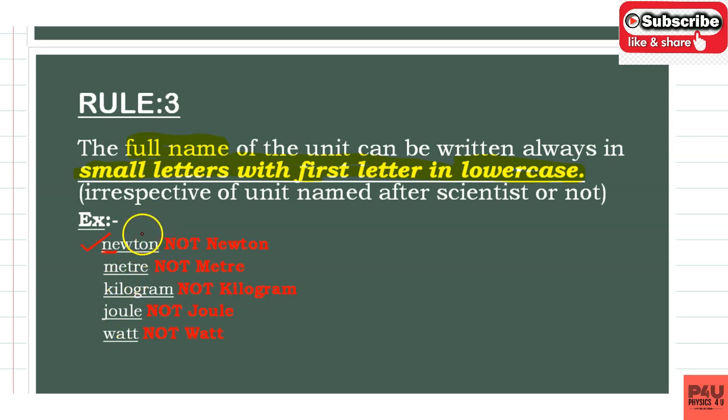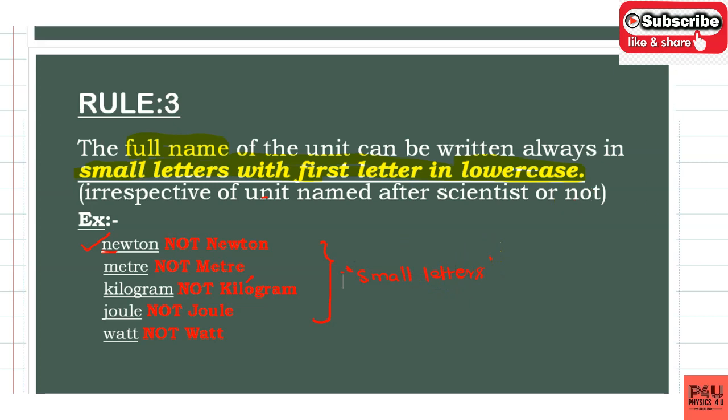So when you are writing the full name, you should write in small letters. Every unit name should be in lowercase letters.